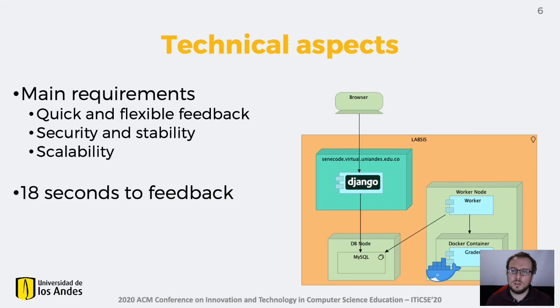We didn't want malicious or just wrong code to break the platform. Finally, we needed a scalable platform capable of handling more than 1,000 students per semester. We have achieved these objectives using an architecture based on Docker containers, which can grow as needed and currently takes around 18 seconds to give an answer after a student makes a submission.